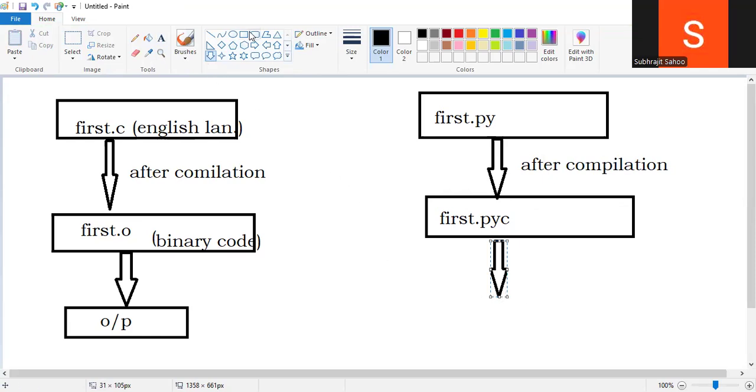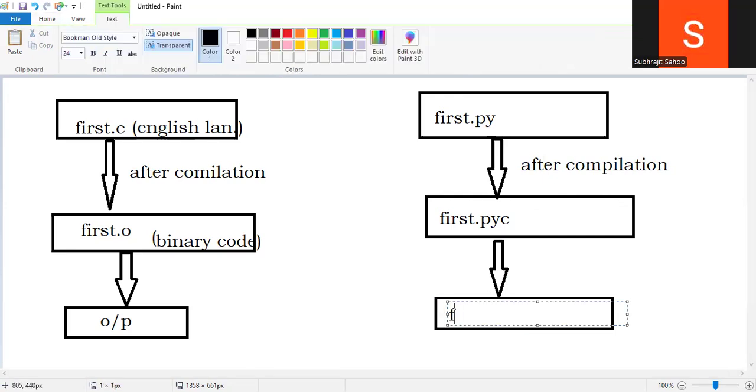What is the PVM doing exactly? It will convert this pyc file to a first.obj file. Here the obj file is binary code. But this pyc file is mnemonics.